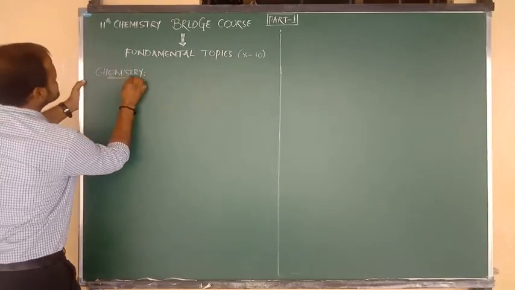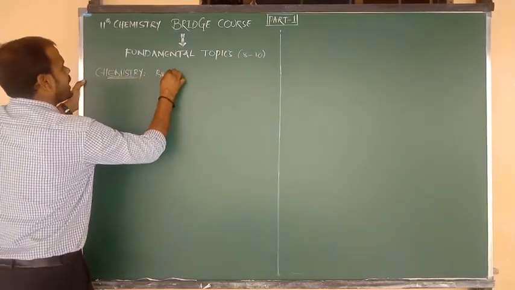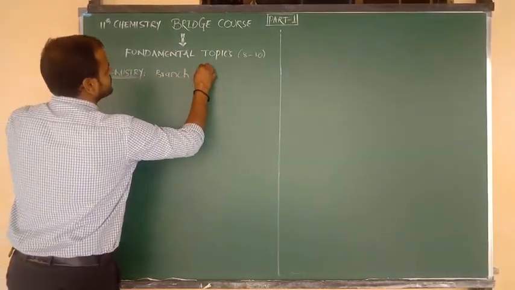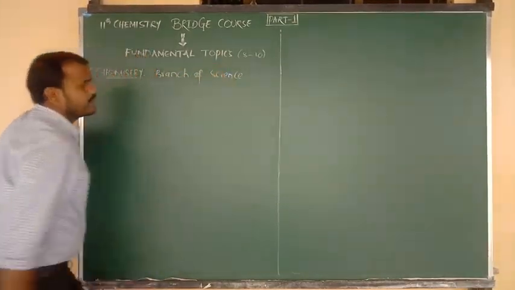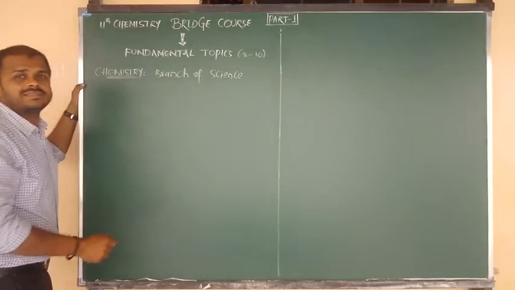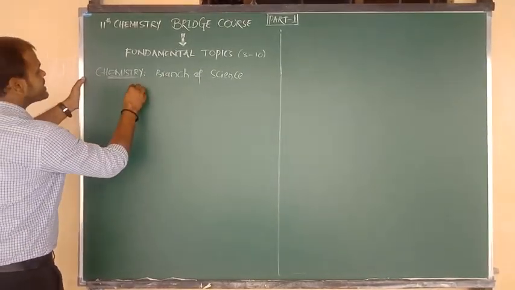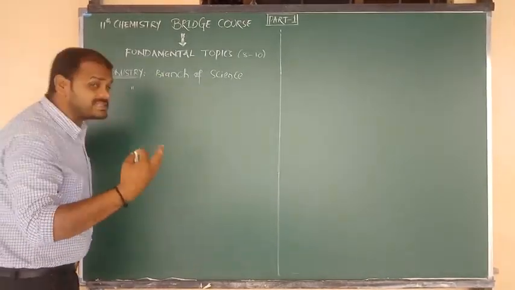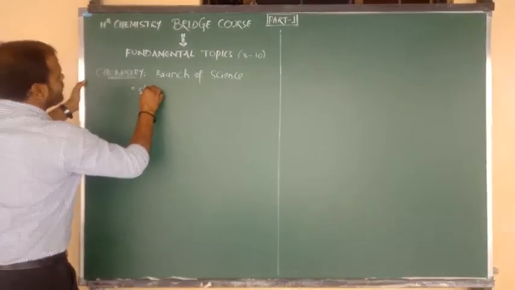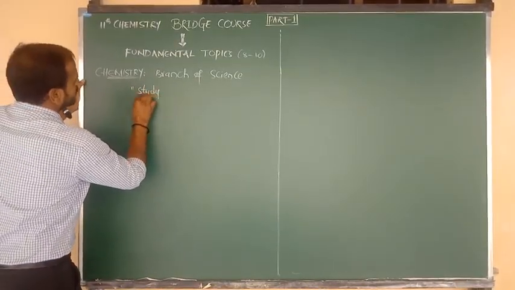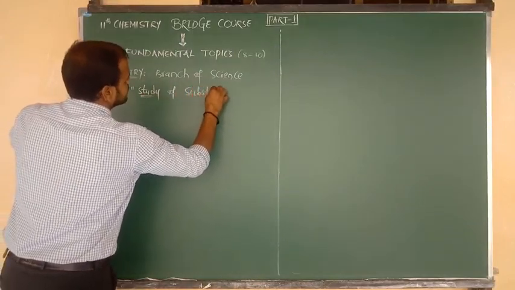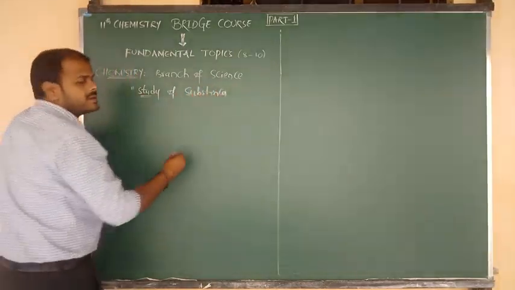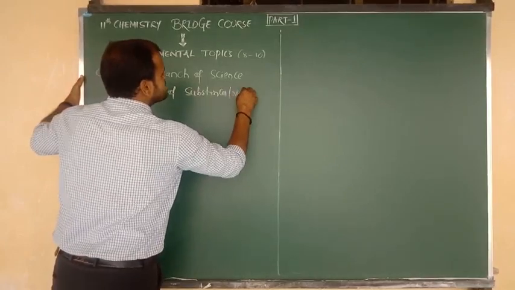Chemistry is a branch of science. In this branch of science, we deal with the study of substances, and also we can say the study of various types of matter.